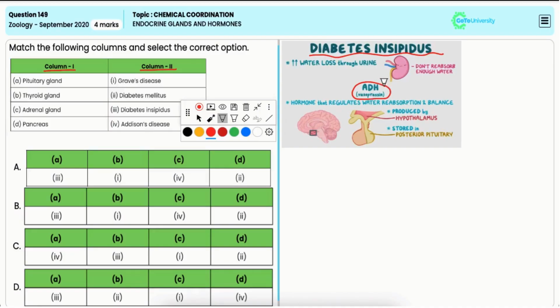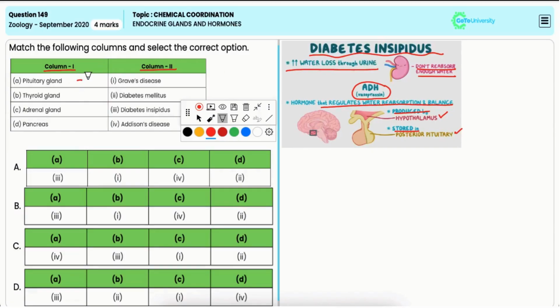vasopressin, which is synthesized in the hypothalamus and secreted from the posterior pituitary. And this hormone helps in regulating water balance by promoting water resorption in the kidneys. So, in diabetes insipidus, the kidneys are unable to conserve water properly. Thus, A matches with 3.